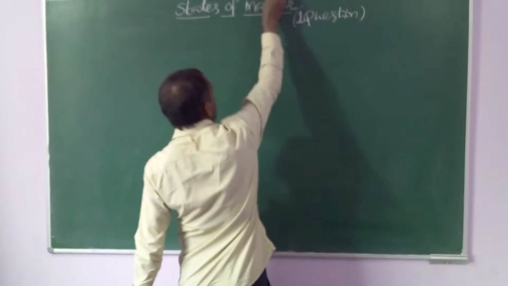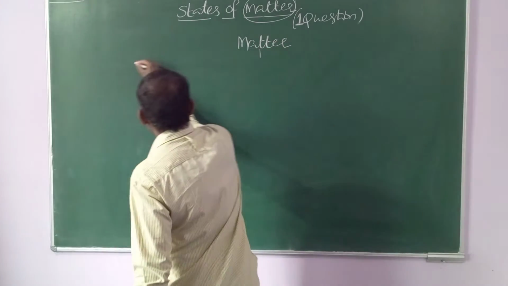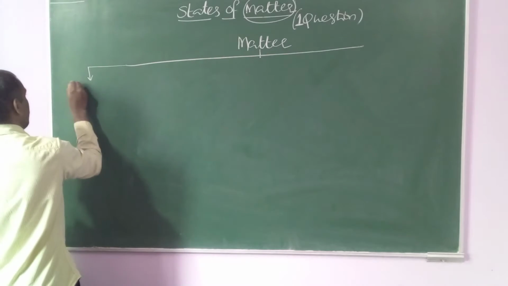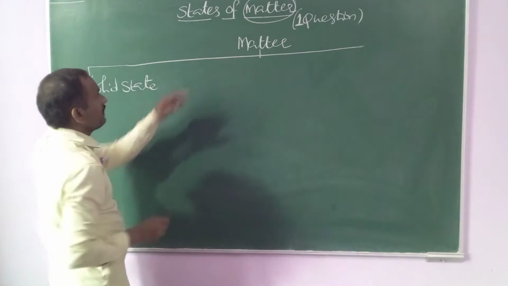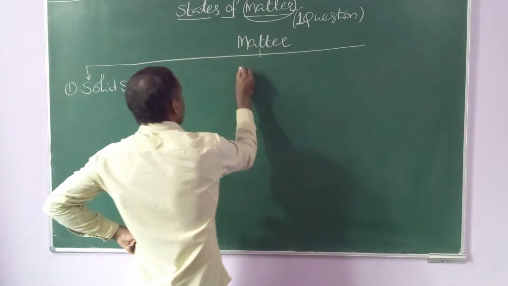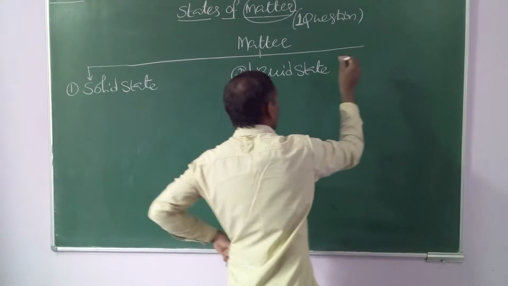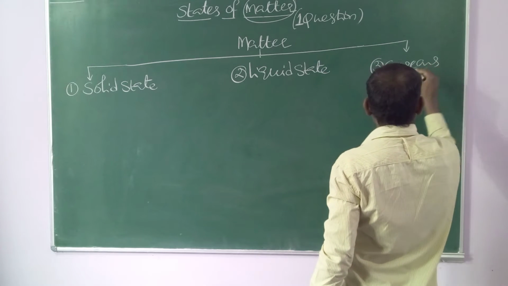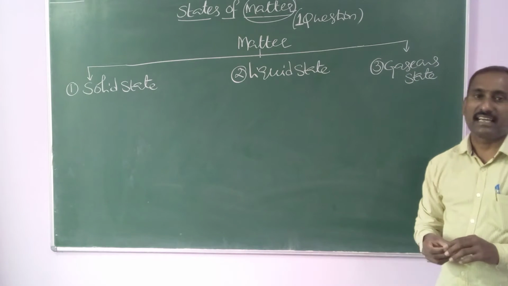Based on the physical state, matter can be broadly classified into three types. First one, solid state or simply solids. Second one, liquid state or simply liquids. Third one, gaseous state.